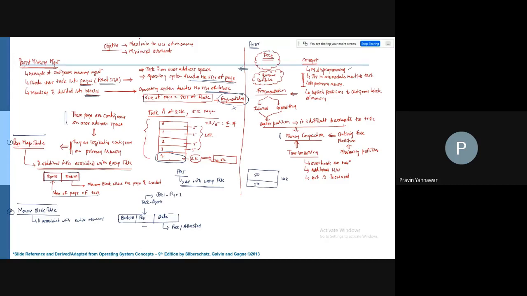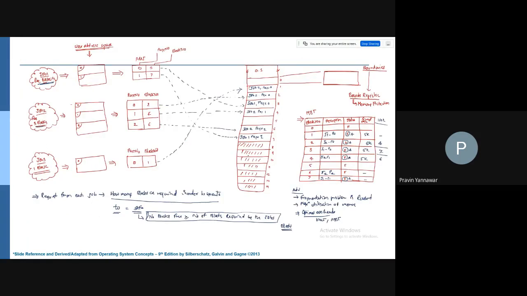Internal fragmentation exists because 3K is going to be free if you allocate a 2K page into a 5K partition. This particular issue is called page breakage, where the page is not of equal size, so you have an odd size page.